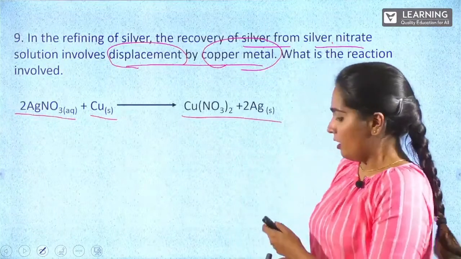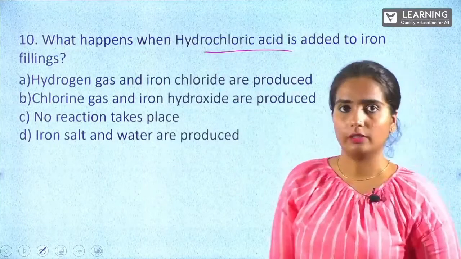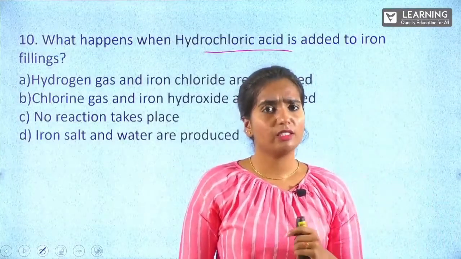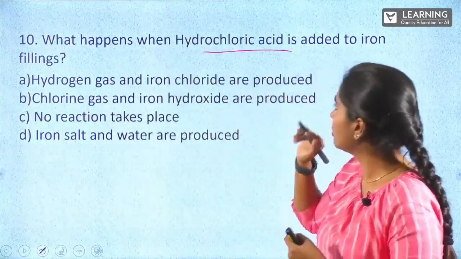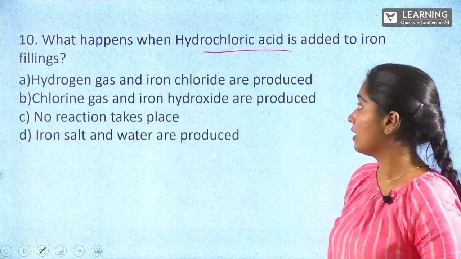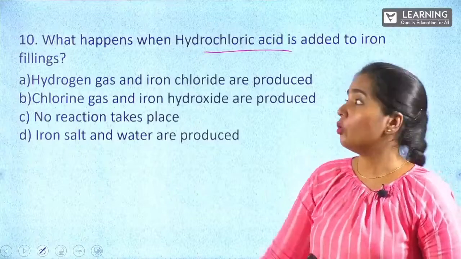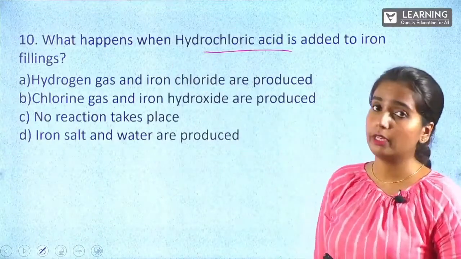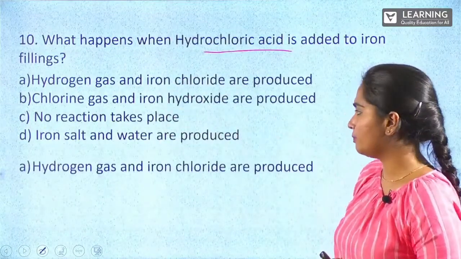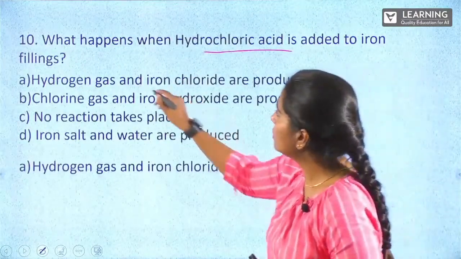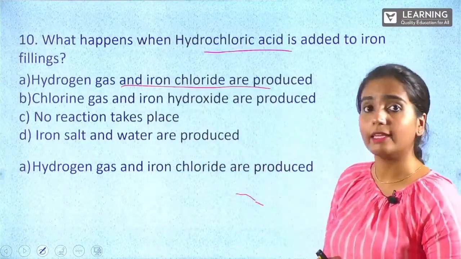Moving on, what happens when hydrochloric acid is added to iron filings? When HCl is added to iron filings, what happens? I have given the options: hydrogen gas and iron chloride are produced; chlorine gas and iron hydroxide are produced; no reaction takes place; iron salt and water are produced. First you have to know what the reaction actually is, then only can you understand what happens here. The option is hydrogen gas and iron chloride are produced, so option A is the right answer.